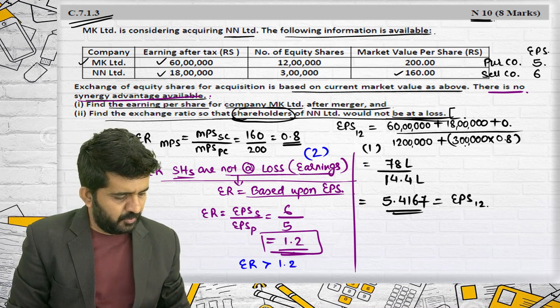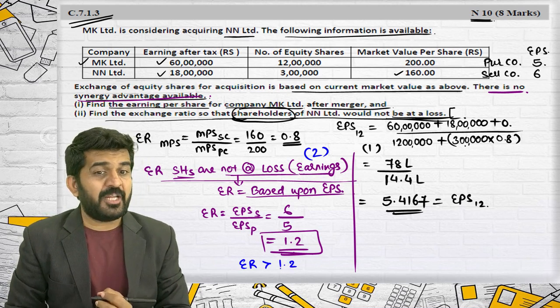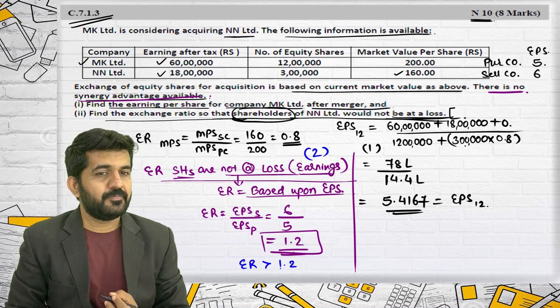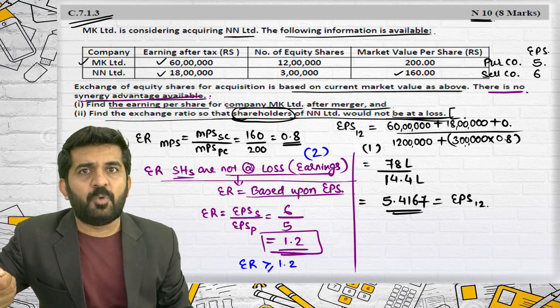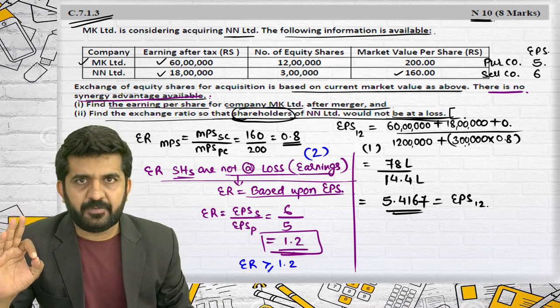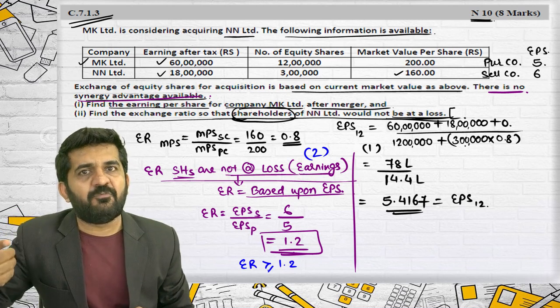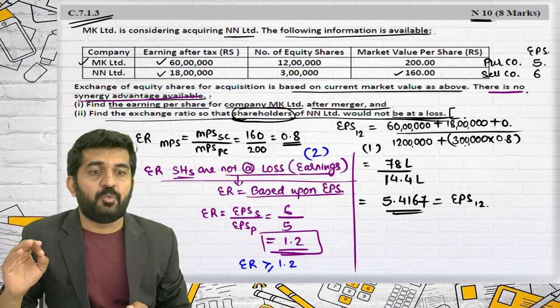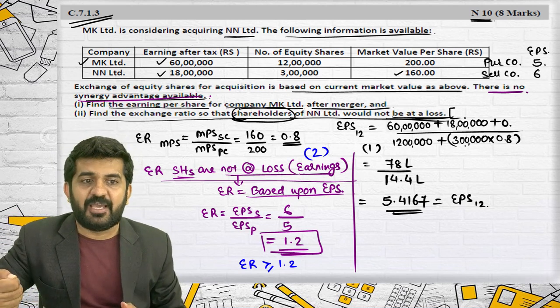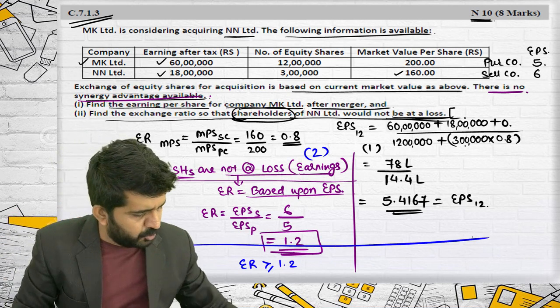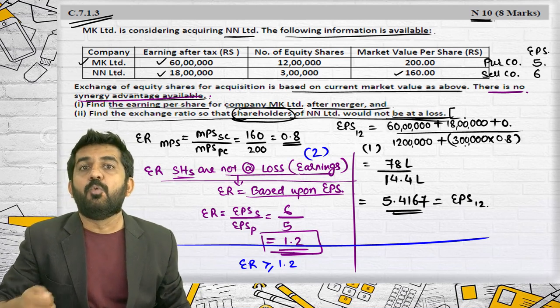More than 1.2. More than, or more than or equal to? More than or equal to. Okay. Because at equal to 1.2, they will have zero profit. Okay. At more than 1.2, you are absolutely correct, you will have more profit. Is it alright? Selling company would have more profit. Believe me, Stuti, this answer will give you more marks.